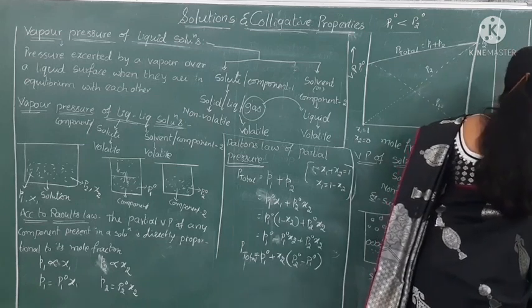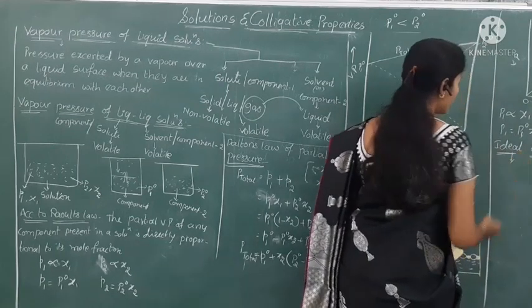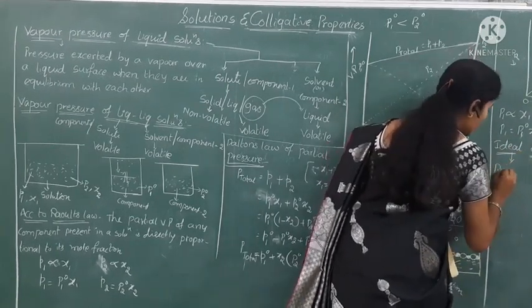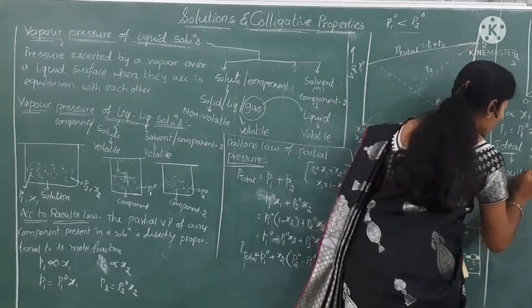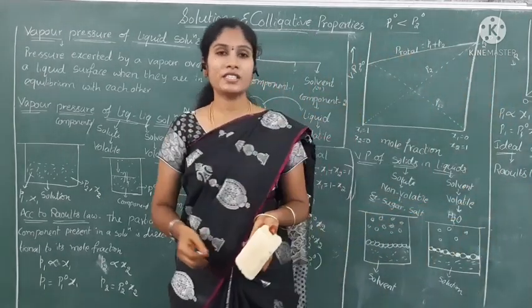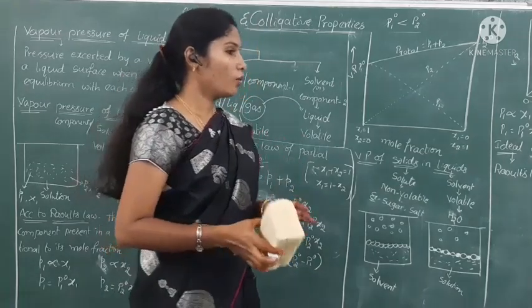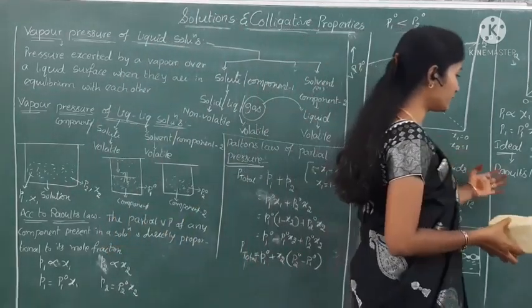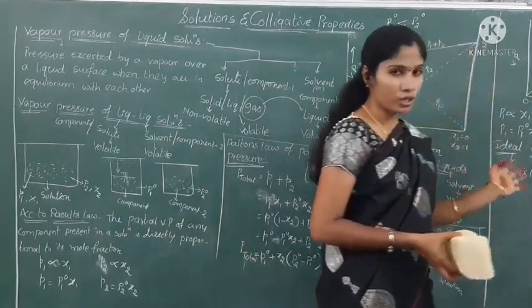Ideal solutions are nothing but the solutions which obey Raoult's law over the entire range of concentrations. That is called an ideal solution.